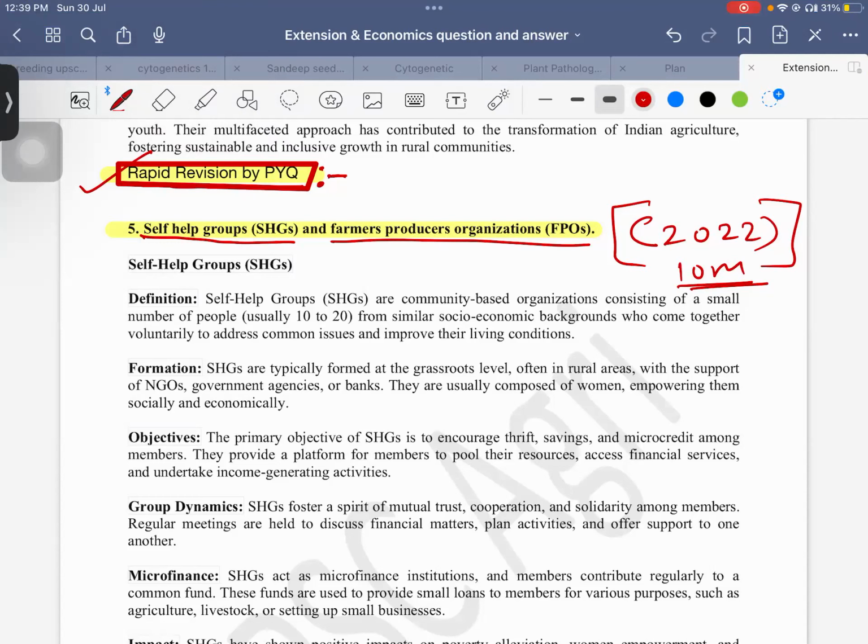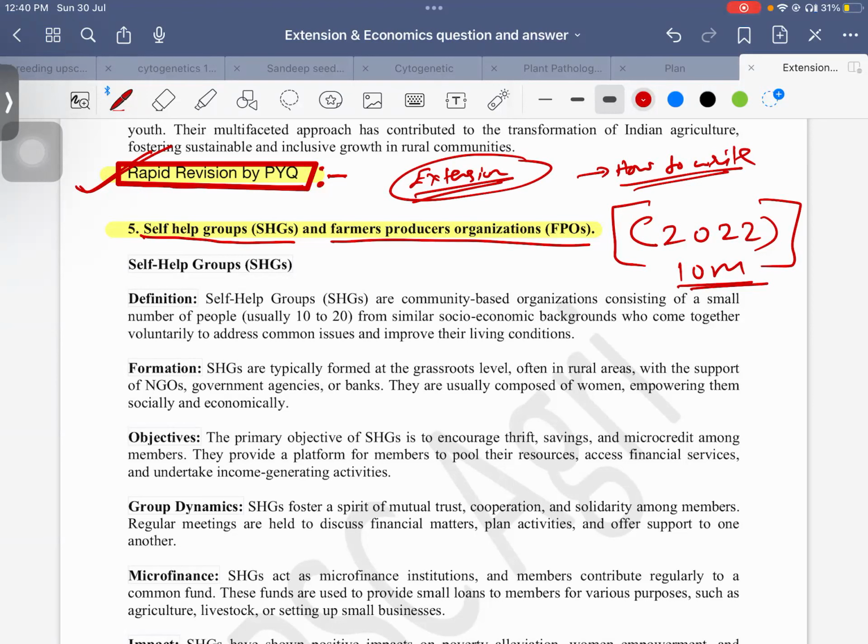Hello everyone. Today we are going to discuss the agriculture extension questions, some of the PYQ questions in the rapid revision series through PYQs. It's a very effective session on how to write an answer. Also, you'll get some points on how to differentiate things in a quick manner. It will not be more than 6 to 7 minutes.